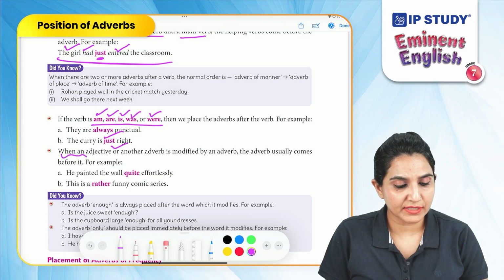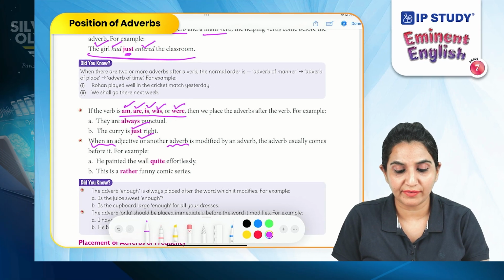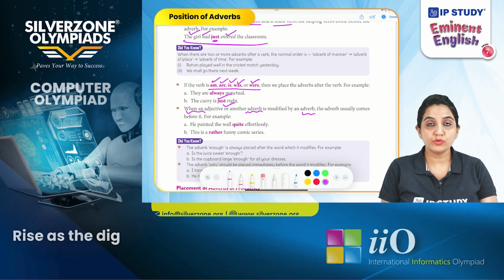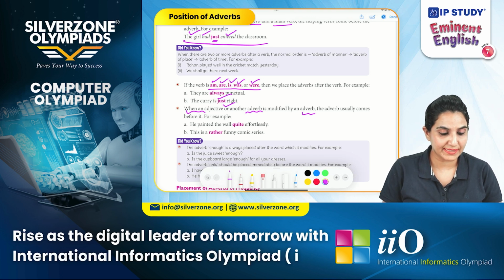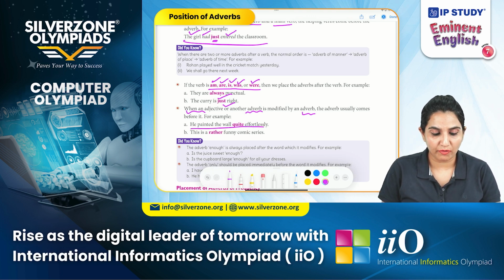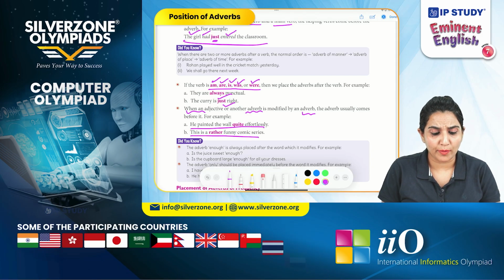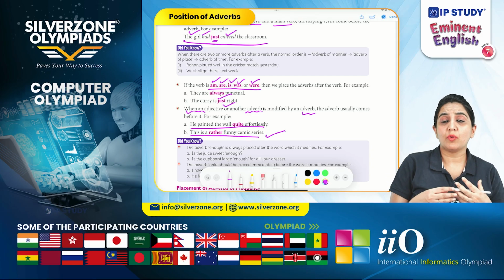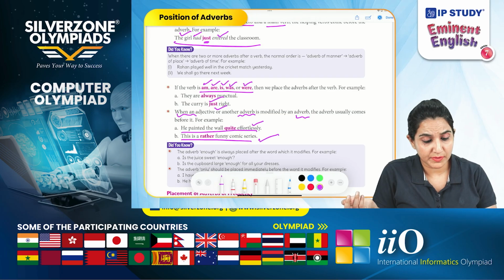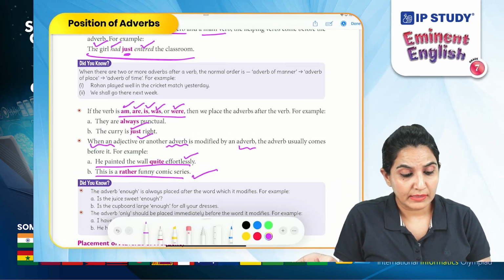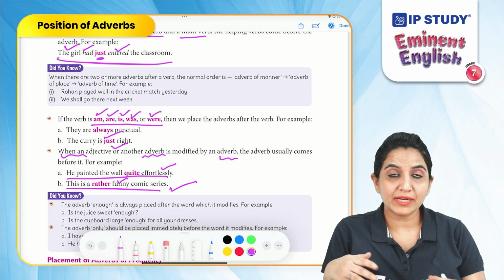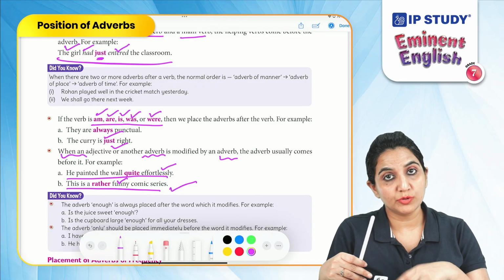When an adjective or another adverb is modified by an adverb, the adverb usually comes before it. For example, he painted the wall quite effortlessly. This is a rather funny comic series. So when we modify another adverb or an adjective, the adverb usually comes before them.